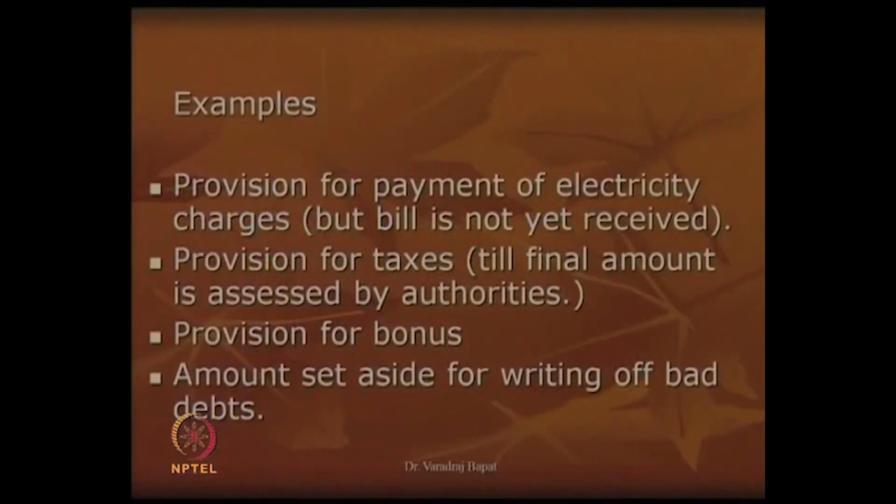Okay. We can also see the fourth item, that is amount which is set aside for writing off bad debts. In case of bad debts, what happens is, when we sell the goods on credit, we assume that customers will pay. At the same time, we know that 1 or 2% of the customers may not pay us. For that 1 or 2%, we make a provision for doubtful debts or provision for bad debts. I think the concept of provision is now clear to you.